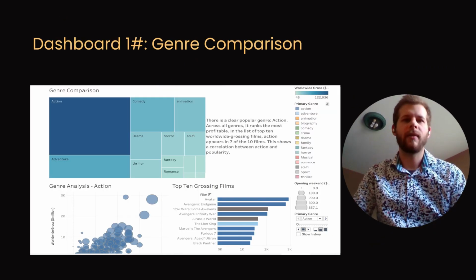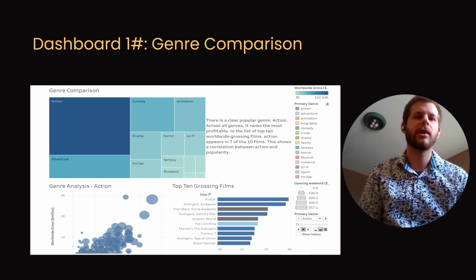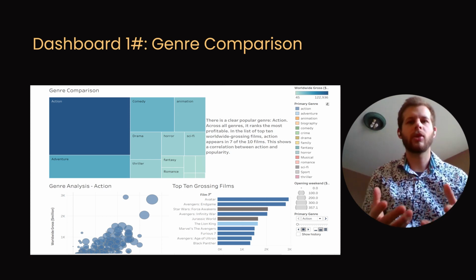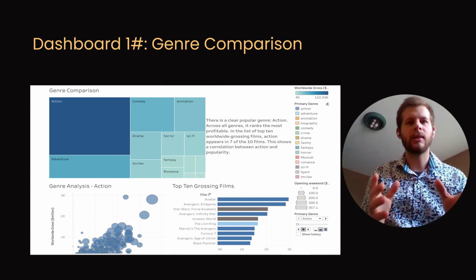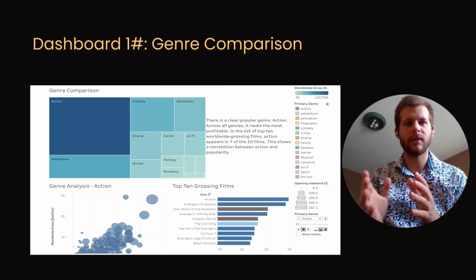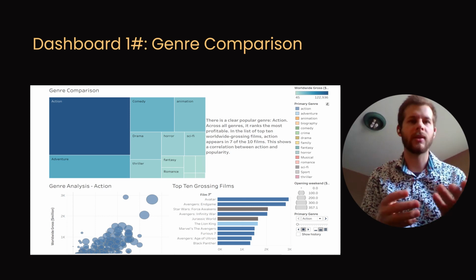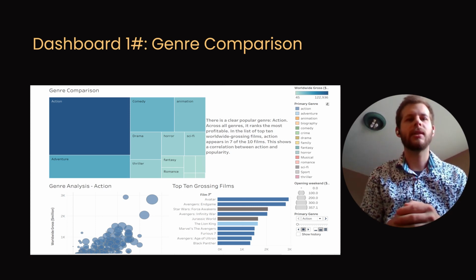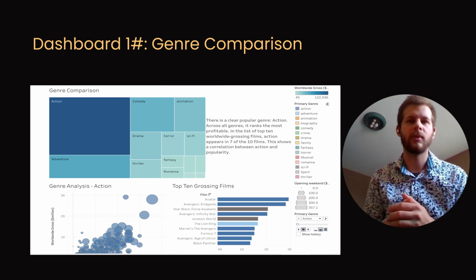So first we have dashboard 1, which was our genre comparison. What we really wanted to show with this one was that there's a clear difference between action and the rest of the genres. You can already see in the screenshot of the dashboard that action is a huge chunk in the tree map diagram.